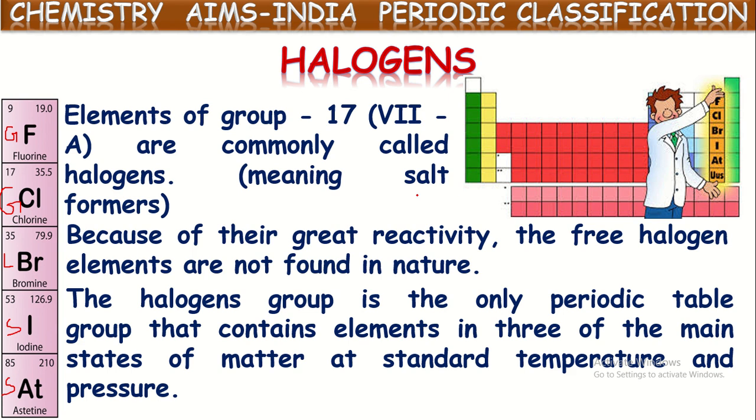No other group contains like this. There may be all solids or all gases, but no combination of liquids and gases. If you see the first group, it contains one gas, that is hydrogen, but the remaining are all solids. If we see one more column in the middle, it contains mercury, which is in the liquid state, but the remaining are all solids. But no other group contains elements of three different states as halogens do. This is a specialty you can say for the halogens group.